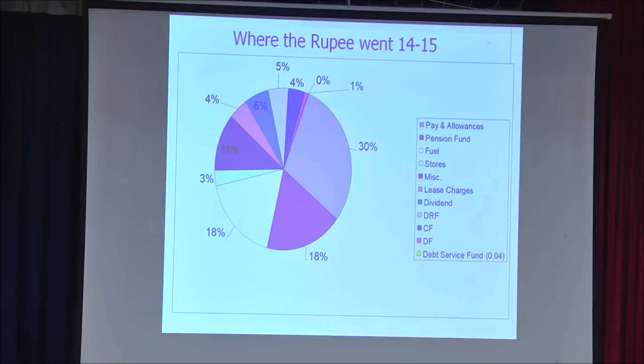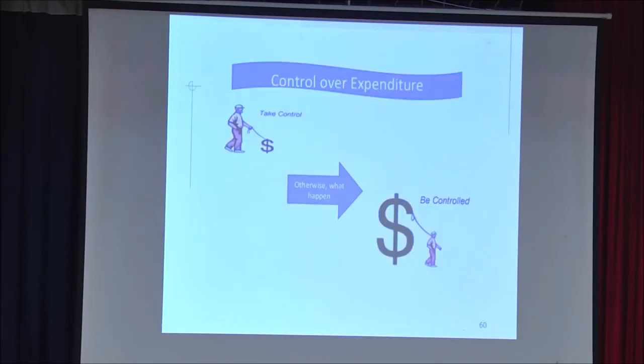The rest are small portions: tolls 3%, miscellaneous 11%, lease charges 4%, etc. So you can see the major expenditure is mostly on salaries and fuel, that is traction and HSD.